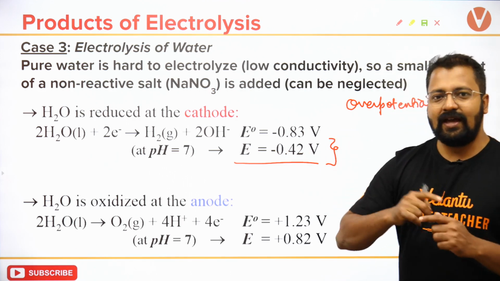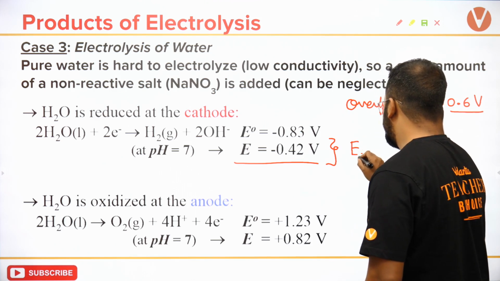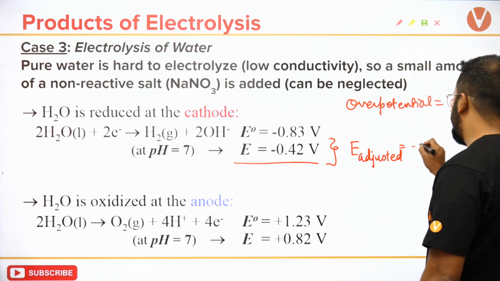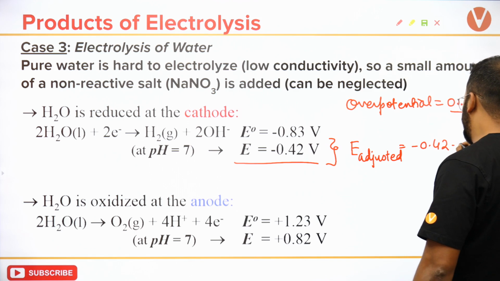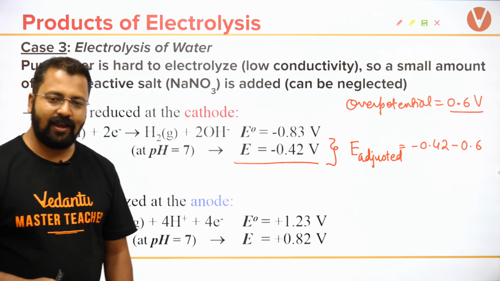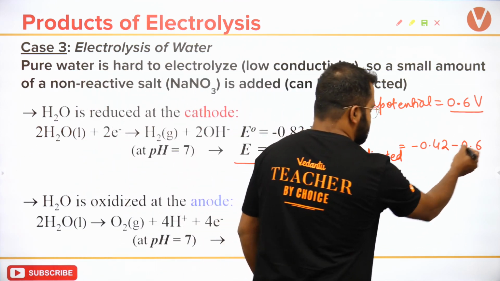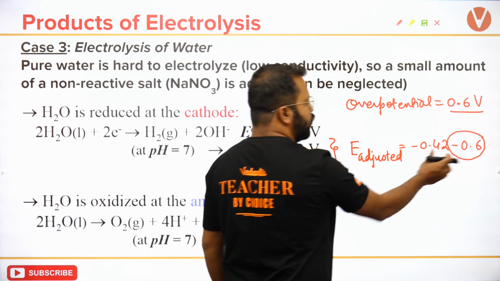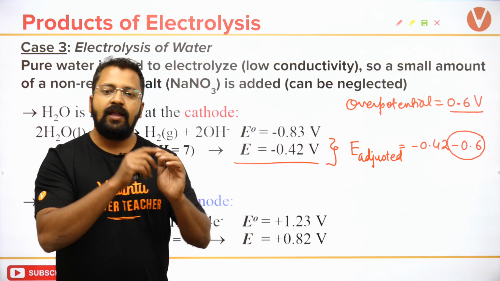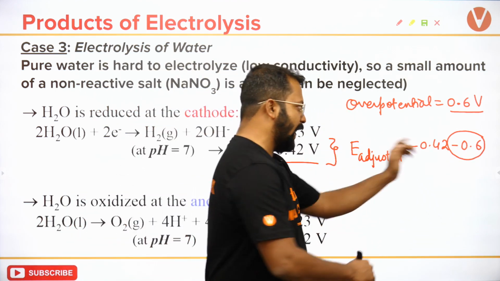So what is the adjusted potential that I need to use? E adjusted will be minus 0.4 to minus 0.6. Is it constant for every reaction? It is constant for a particular gas at an electrode. Okay. So E adjusted हम क्या कर रहे हैं, जितना भी overpotential होगा उसको हम add कर देंगे. जितना E cell का value है, E cell तो Nernst equation से आता है. रिएक्शन को fast बनाने के लिए whatever is the extra value, I'll add to it.